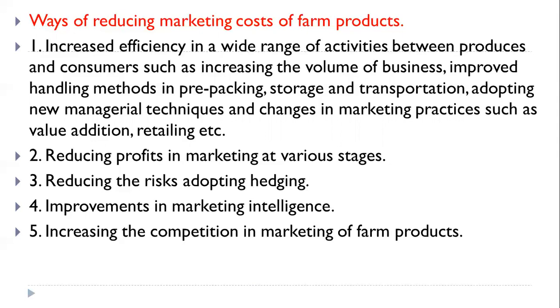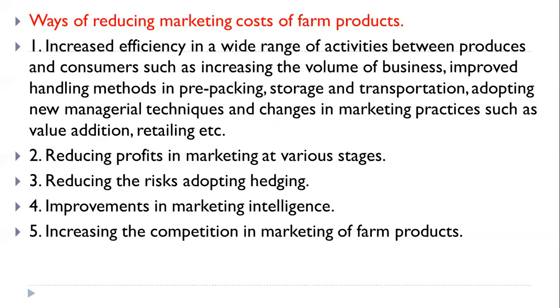Then second, reducing profits in marketing at various stages, and this will be reduced with the help of reducing the intermediaries involved in the marketing process. Then reducing the risk by adopting the hedging technique. Already we saw the two important techniques which reduce the risk in marketing, hedging and speculation. So you have to adopt the hedging technique for reducing the marketing cost.